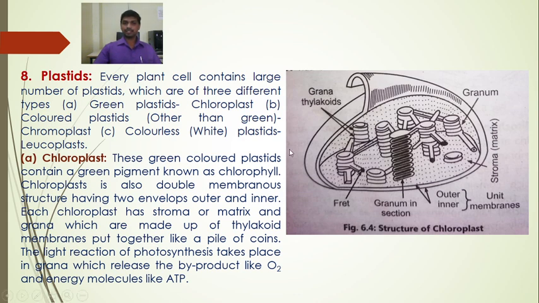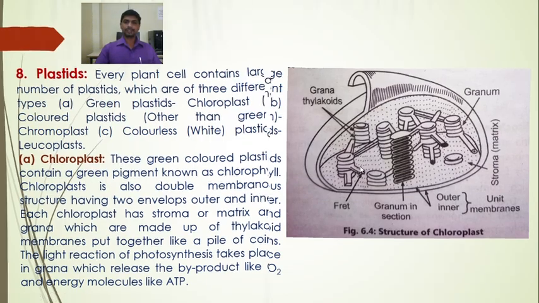The main function of the chloroplast is photosynthesis, which takes place in the thylakoid membrane of the grana. Grana are made up of thylakoid membranes put together like a pile of coins.